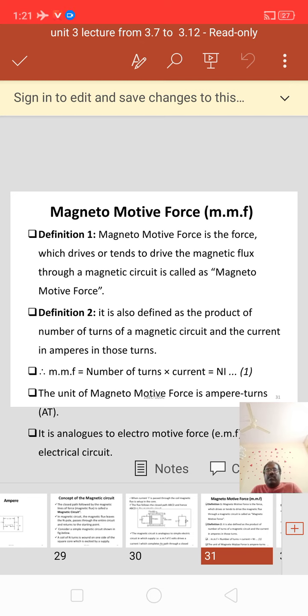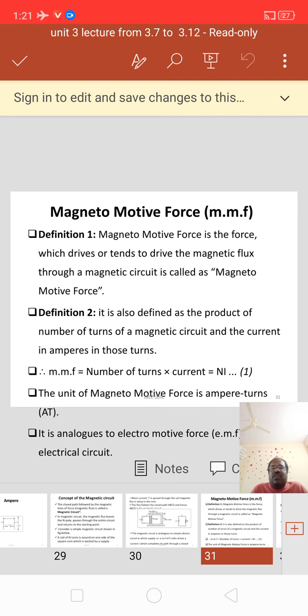Okay. Now, the definition of magnetomotive force, MMF. Definition 1: the force which drives or tends to drive the magnetic flux through a magnetic circuit is called magnetomotive force, that is MMF. The unit for magnetomotive force is ampere turns.